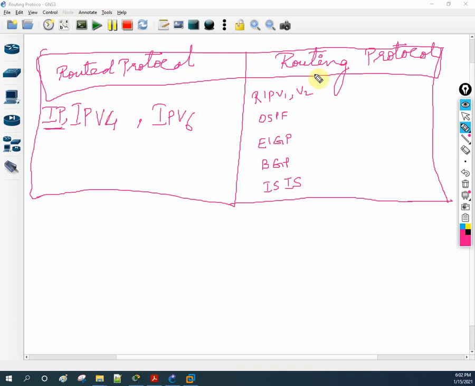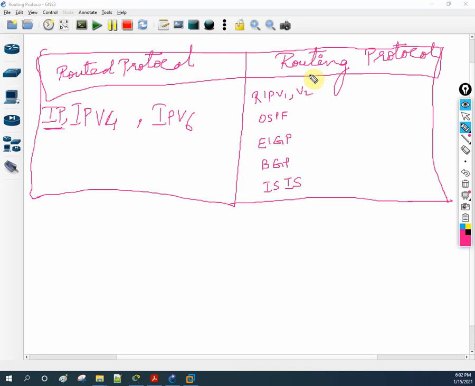And routing protocols are used by the router to learn the routes and to get the information of unknown networks, and they will store it in the routing table. A router initially doesn't know anything about other networks, it only knows the directly connected or attached networks. With the help of a routing protocol, the router learns the different networks and can communicate with them. We can say a routing protocol is like Google Maps. Whenever we load Google Maps and search for any location, it will show us the shortest path and how we can go. Same like this, in the routing table we will have the best path. We are going to check that.